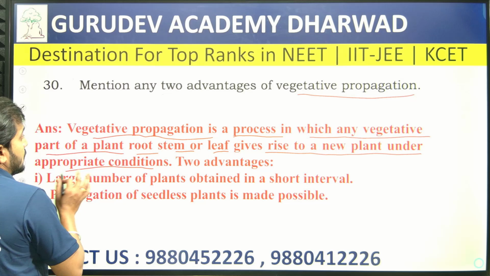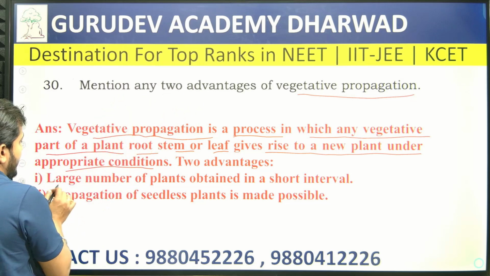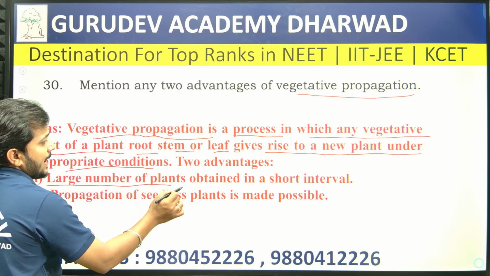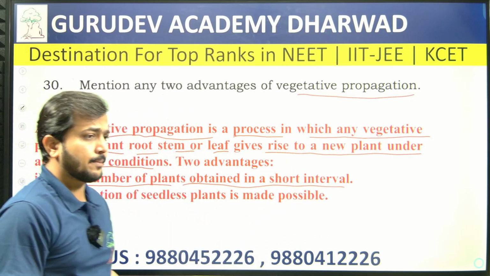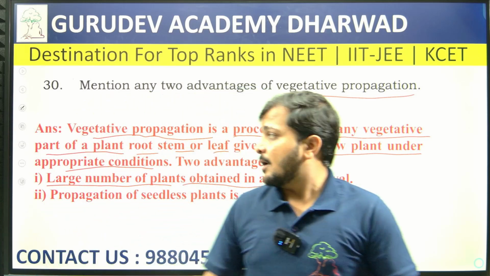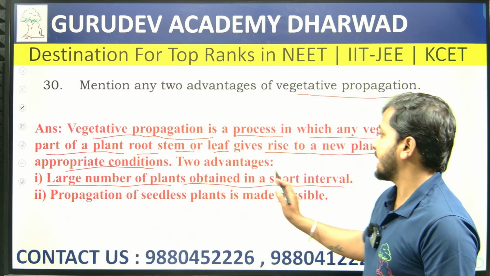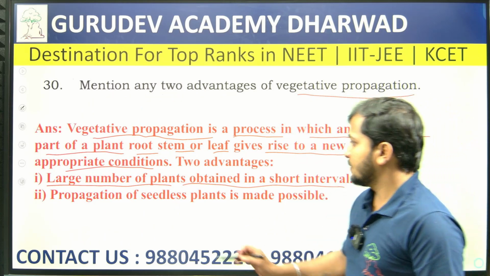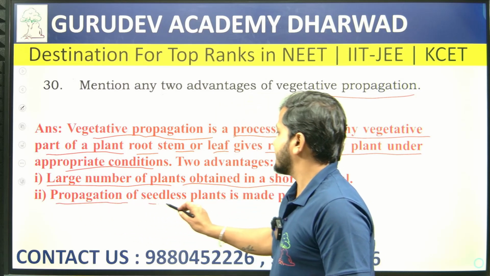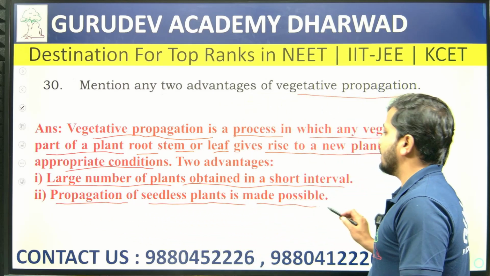What are the two advantages they have asked? One is that a large number of plants are obtained in a short interval. With vegetative propagation, a large number of plantlets can be obtained in a short period. Then, propagation of seedless plants is made possible.